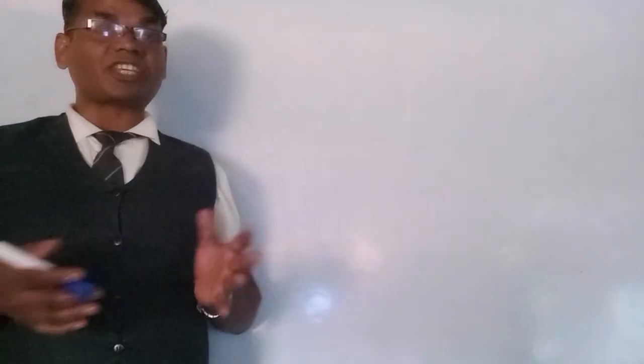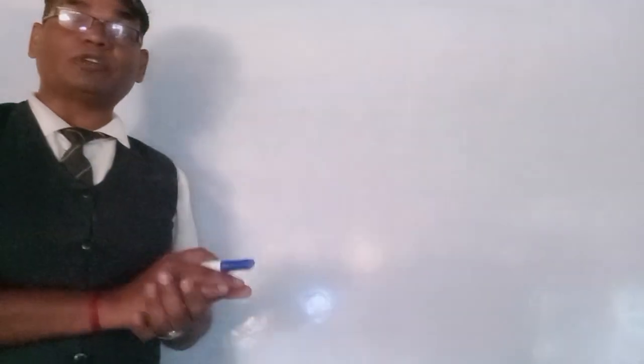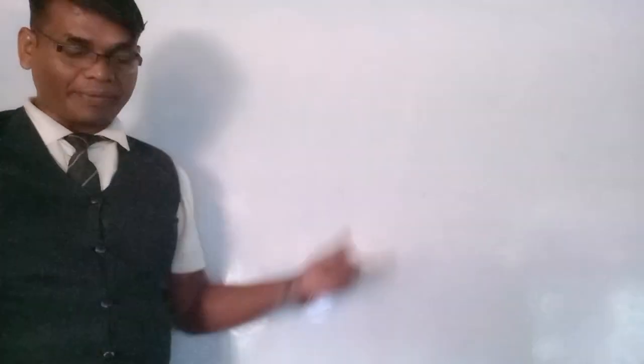Hello everybody, we will discuss here the improvement of food resources. In the previous chapter we studied resources and the different types of cycles through which resources operate. Natural resources and man-made things are available, and man depends upon the natural resources. Here we will discuss the improvement in food resources.